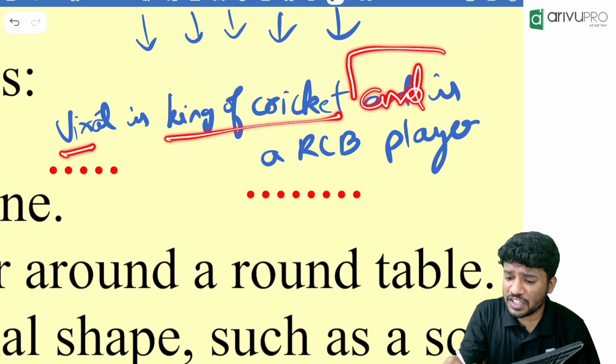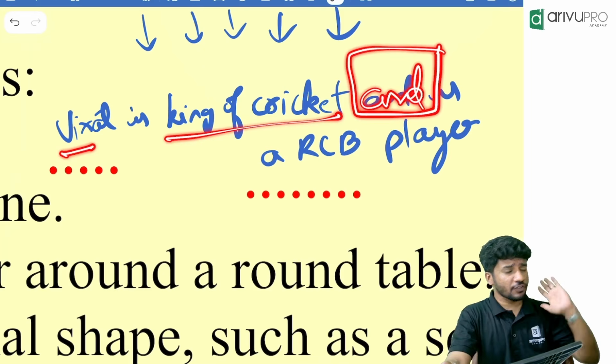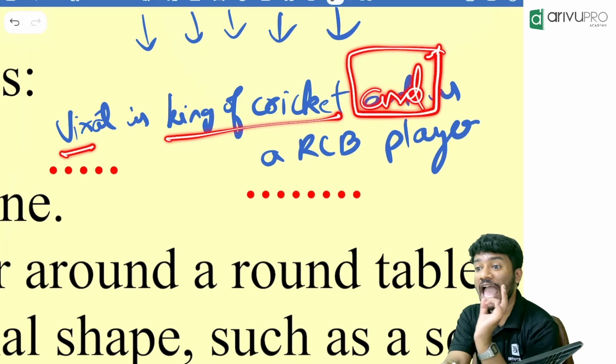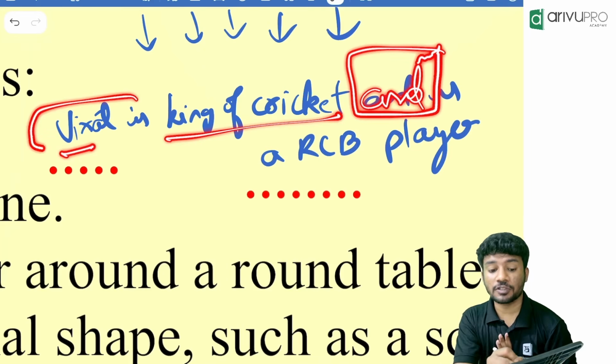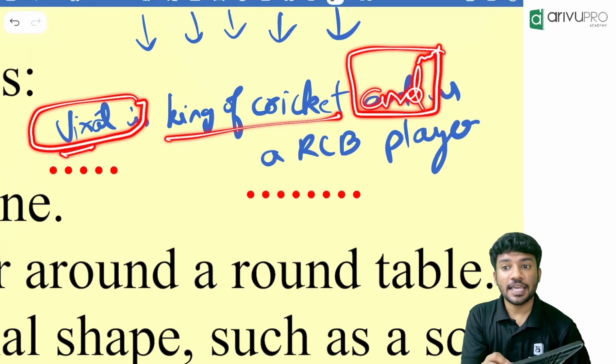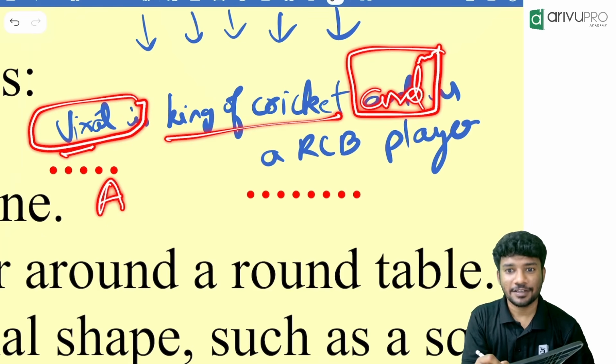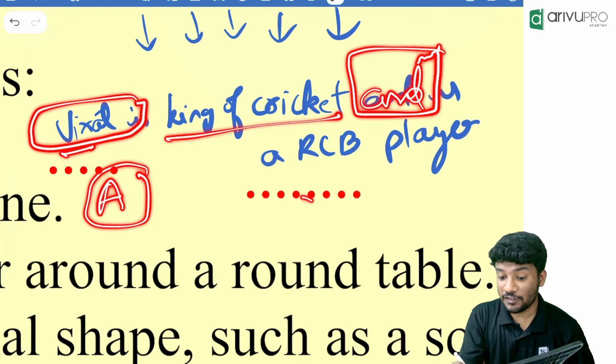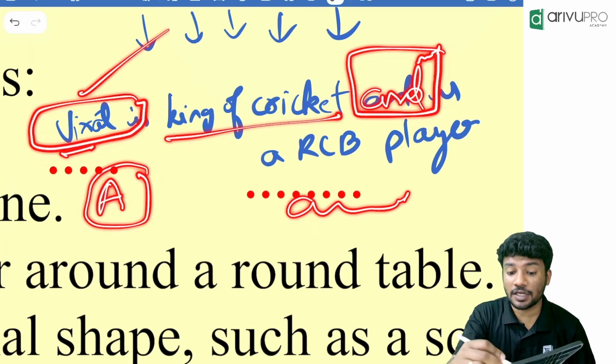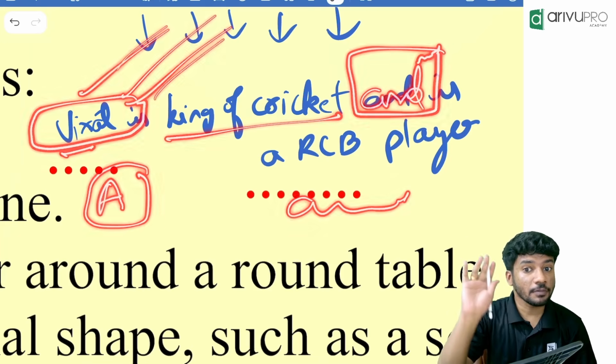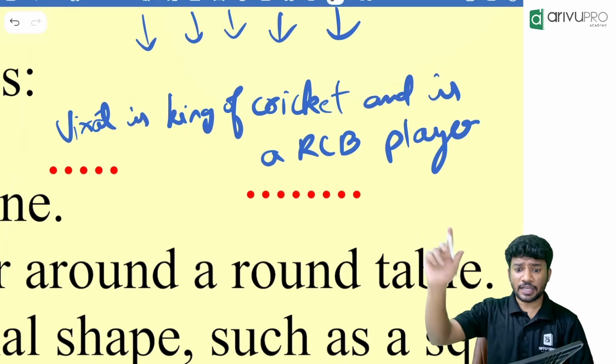And whenever we see and, everyone listen carefully, whenever we see and, we are talking about the first person. A is sitting to the left of B and to the right of C. Who are we talking about? We are talking about A. Whoever is coming first. Whenever and is there, we are talking about the first person. Remember that? Everyone understood that? Can I give you one example?